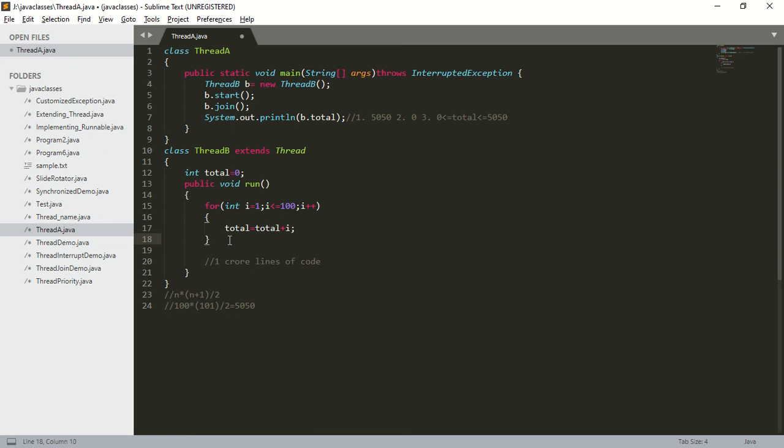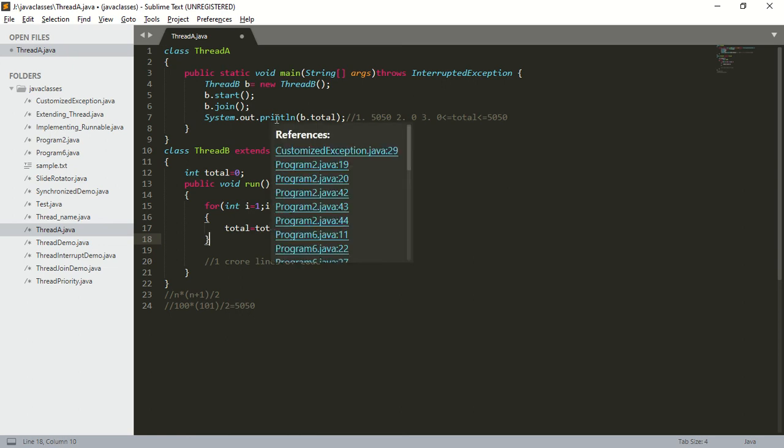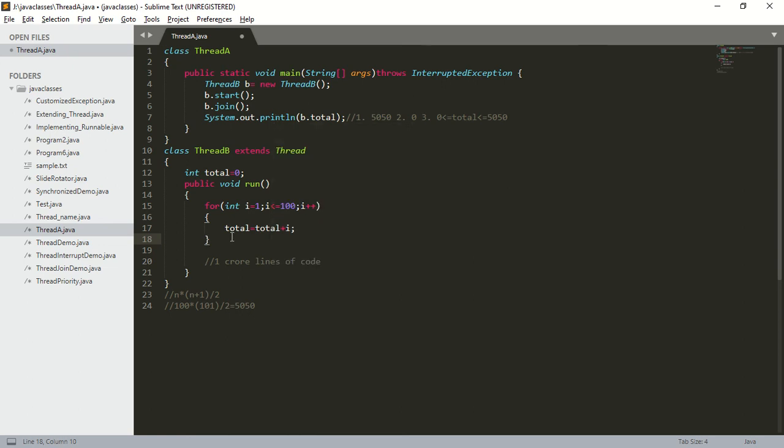So which method is recommended? That is wait, notify and notifyAll. Those approaches are recommended. So how to call a wait method? b.wait. After calling the wait method, the thread will enter into the waiting state. Next, the child thread will start its execution. After completing this for loop, our results are ready.